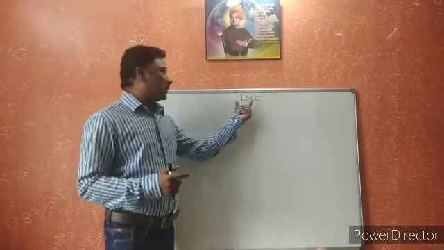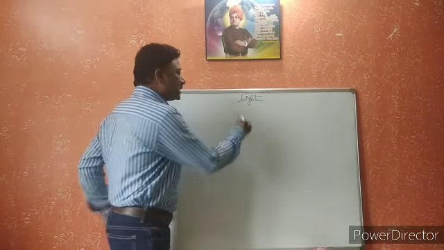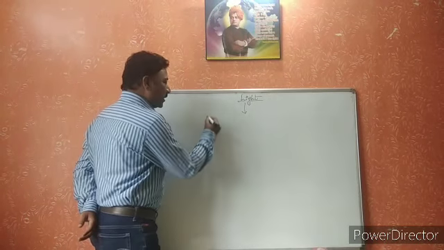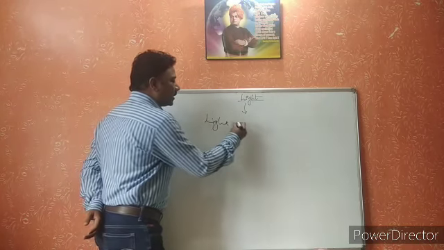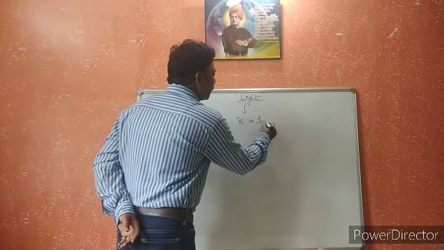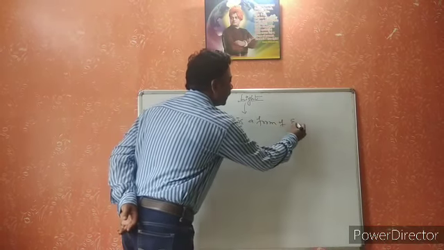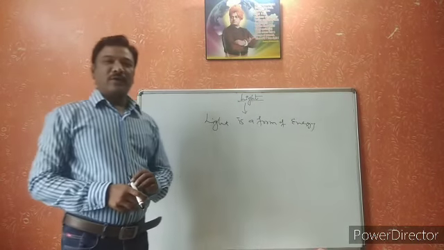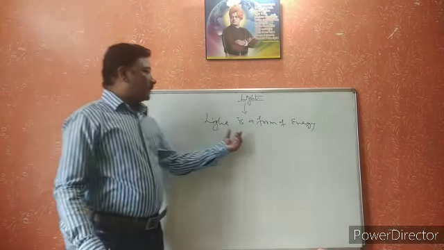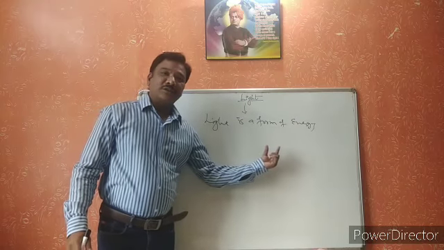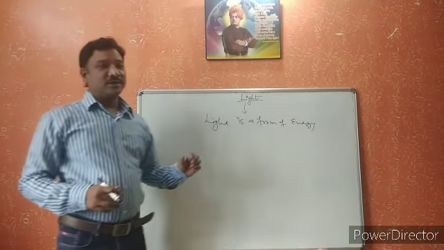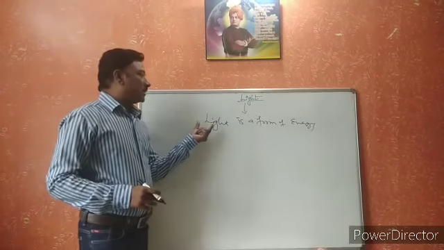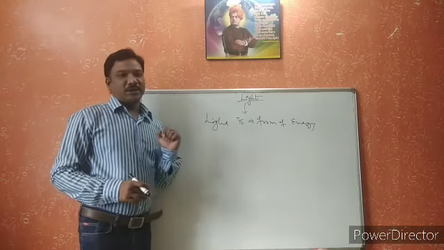Now come to the point. What is light actually? How can we define light? Light is a form of energy, and light can give the sensation of vision. Light is a form of energy and light can give the sensation of vision. This is the definition of light.